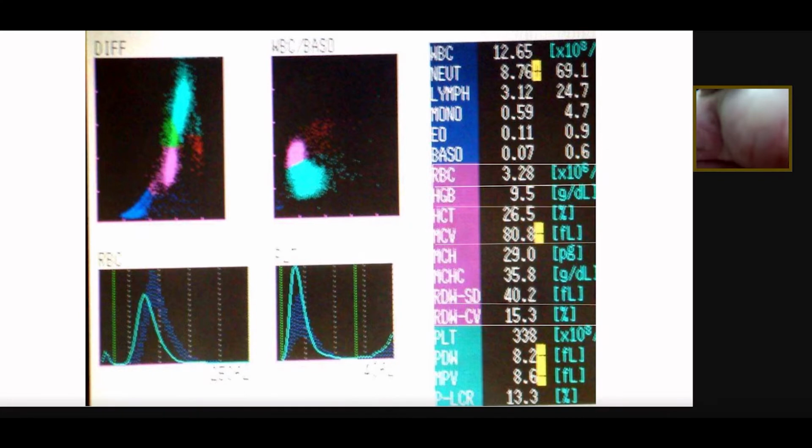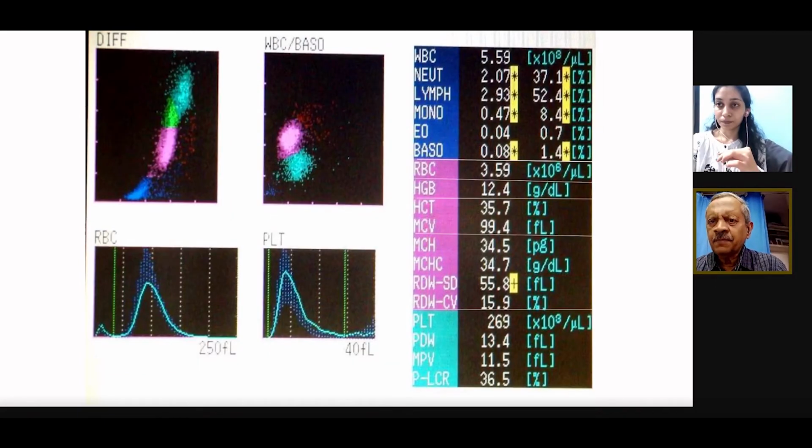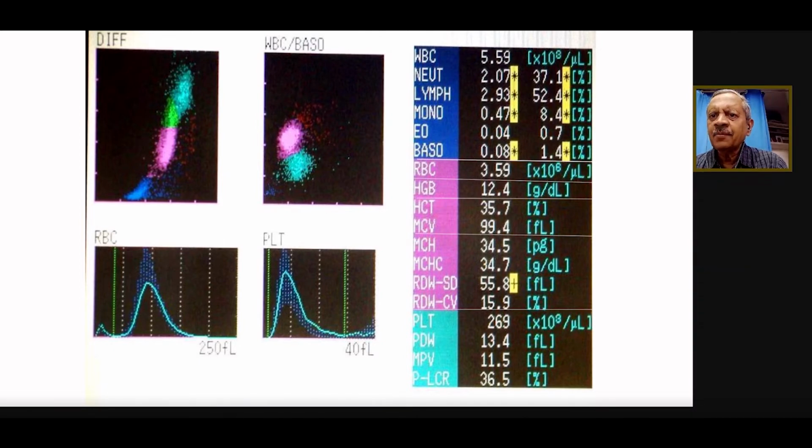And the last one, hemoglobin 12, RBC count 3.59. So in this particular hemogram, the MCV is 99, the hemoglobin is 12. Maybe this is an early megaloblastic anemia.